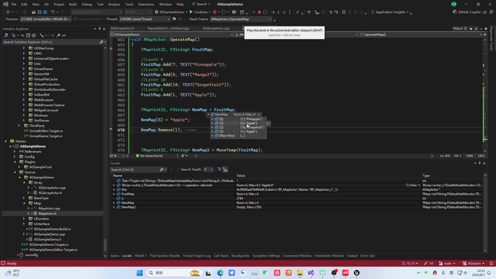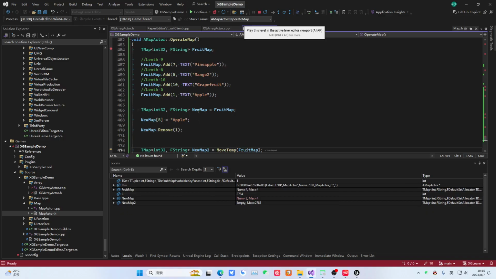You will notice that this element number 5 has already changed from mango2 to map. And then this K character is, note that this is 0, 1, 2, 3. But we are using this one. This is 0, 1, 2, 3. And we brought this one in. This is not the same thing. We use this K character. You must remember this point. The element we removed has a K value of 1. K value is 1. So what was removed is ample.